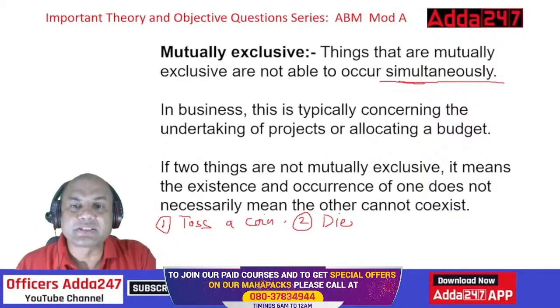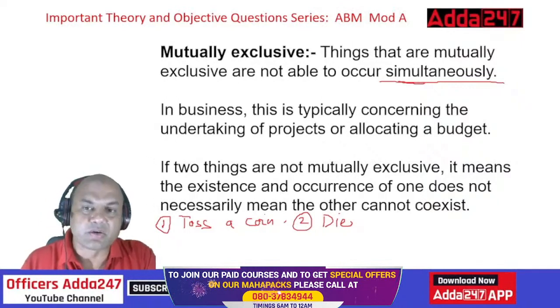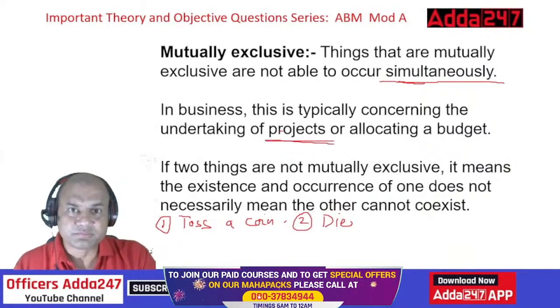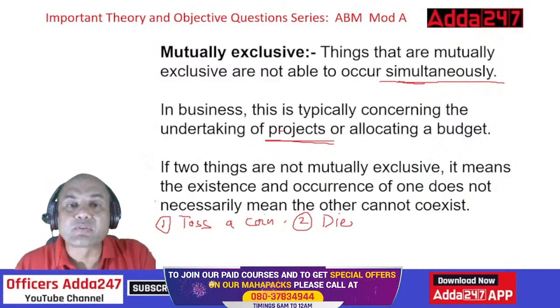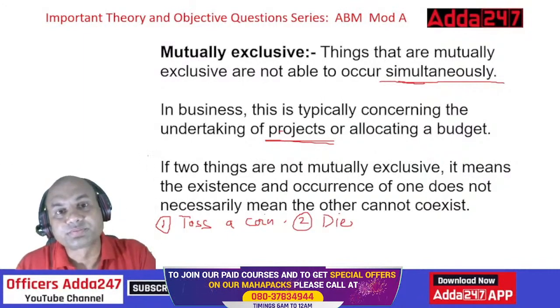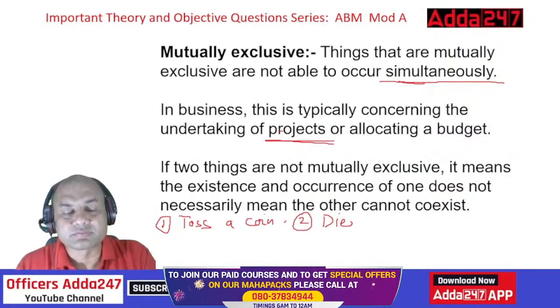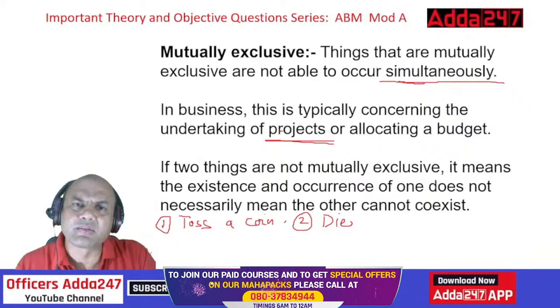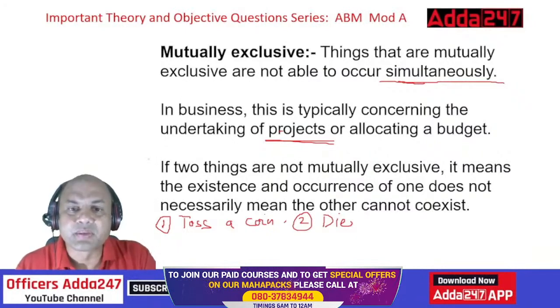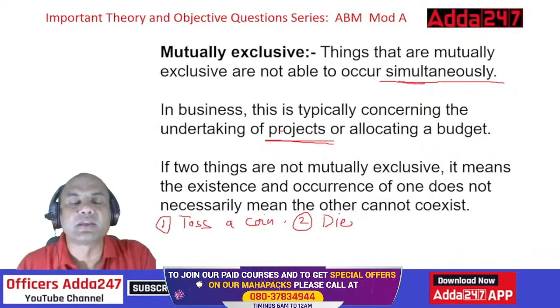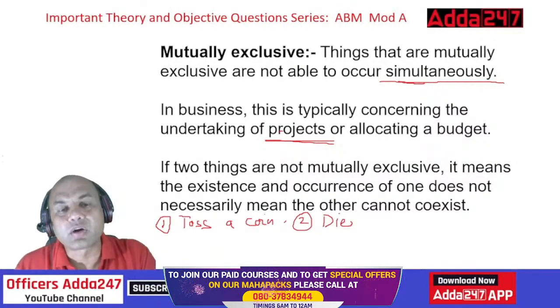Okay. In business, this is typically concerning the undertaking of projects or allocating a budget. Undertaking a project means, suppose if I undertake a project, either it will succeed or it will fail. It will never be in between. Suppose if it gets delayed, then also it's a sort of failure only. I'm not able to do it on time. So undertaking a project will give you mutually exclusive events. Either it will succeed or it will fail.